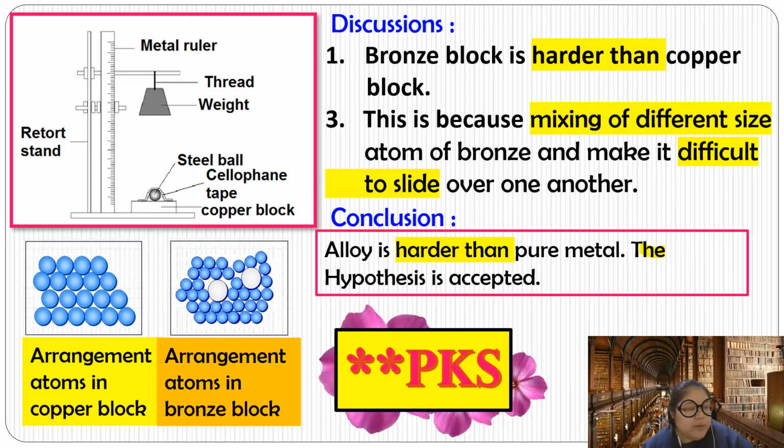Okay, after the procedure, you need to draw the table for the result. The result must have the block, copper block, and bronze. After that, you must record the dent, 1, 2, 3, because you do 3 times. Then you find the average.